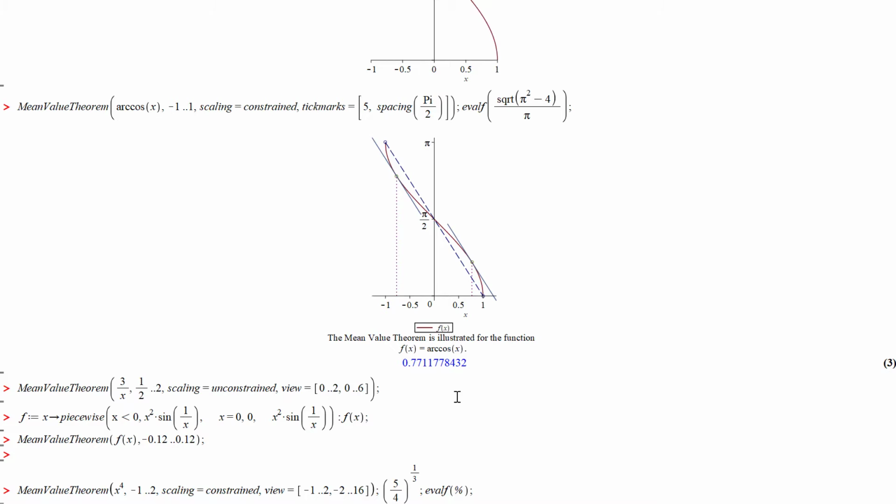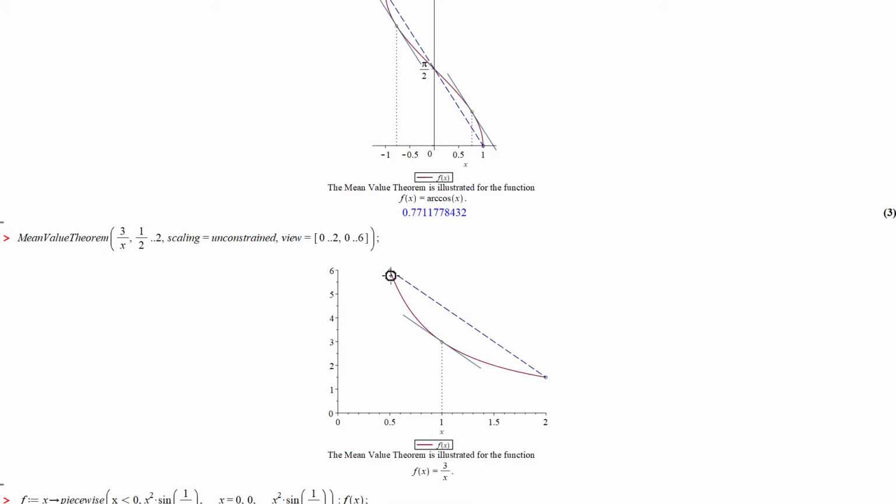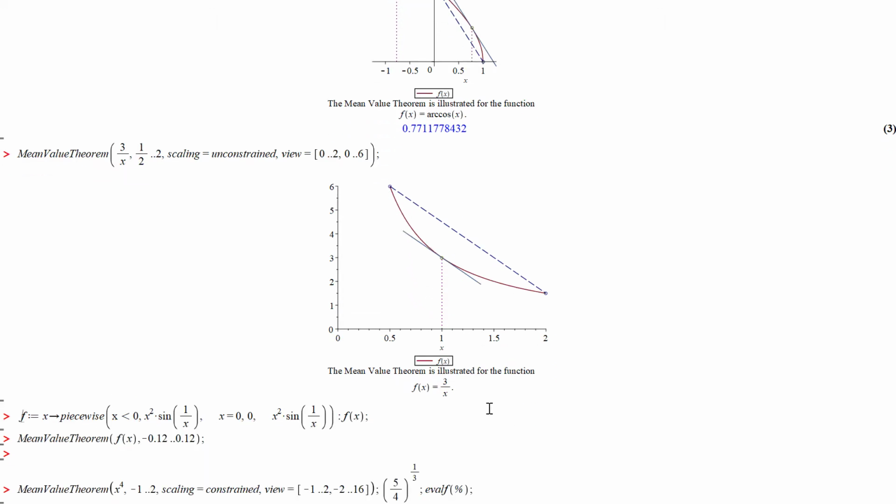Maybe a couple more quick examples. I think we get the idea, but there's 3 over x and somewhere, and again, there could be more than 1 point. You're only guaranteed the existence of at least 1 point. There can even be infinitely many points.